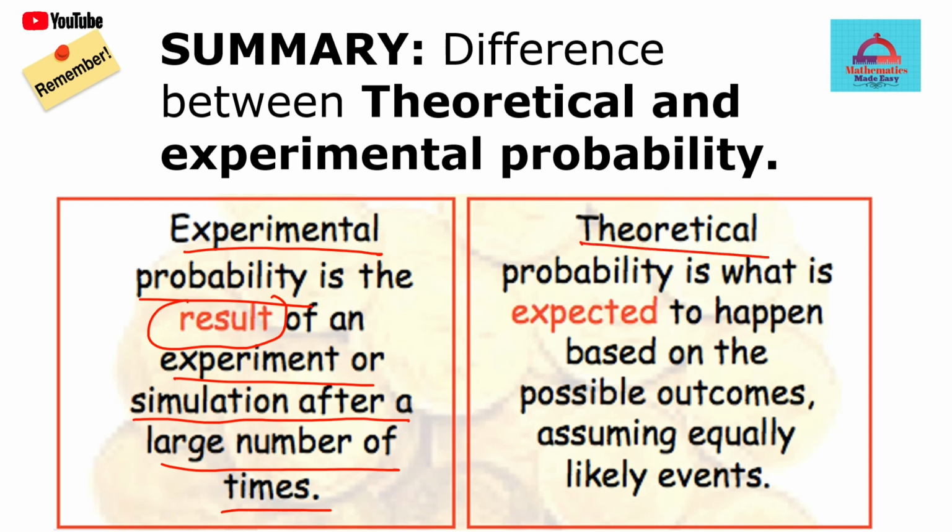Theoretical probability, on the contrary, is what is just expected to happen. It is based on the possible outcomes, assuming that they are equally likely, and it is more in the theory context. You're not conducting any experiment, you're just assuming all the possible outcomes to be equally likely. You follow a different formula for these two types of probabilities.